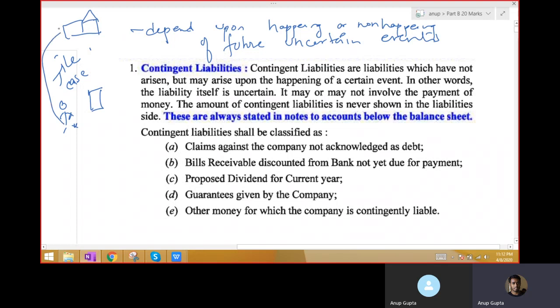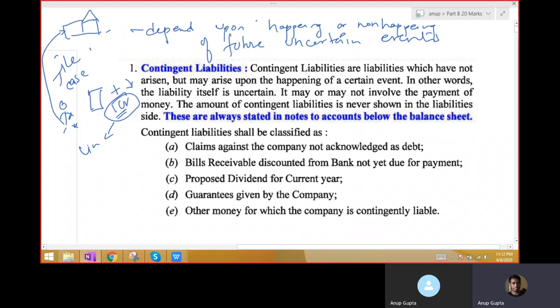Now in such a situation, if the person wins, he will win 1 crore. Suppose he has asked for compensation of 1 crore. And if the person loses, then the company won't have to pay anything. So if the person wins, there will arise a liability that the company has to pay in future. Keeping this example as a base, let me explain the meaning of contingent liability.